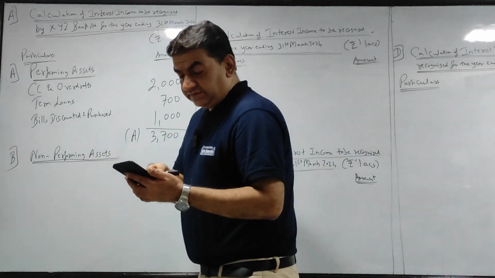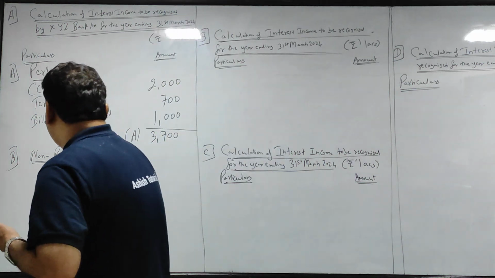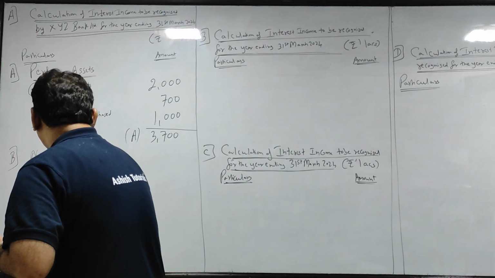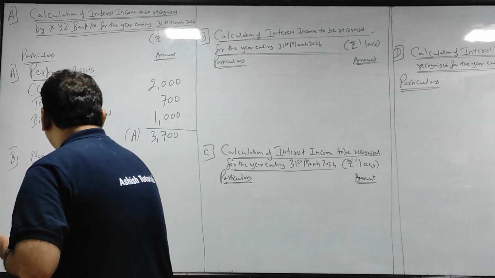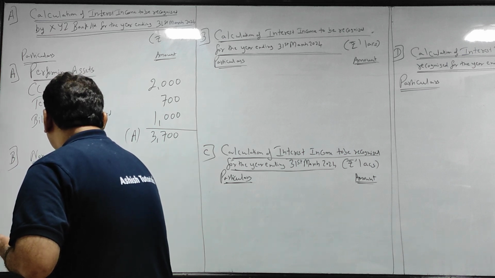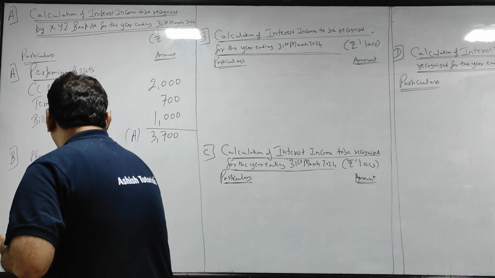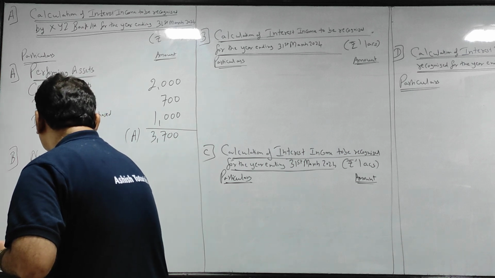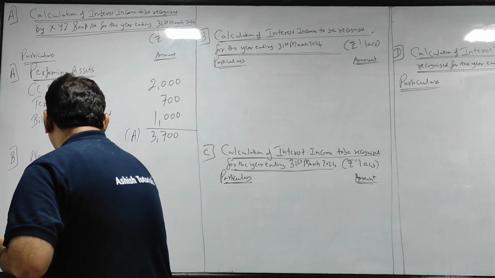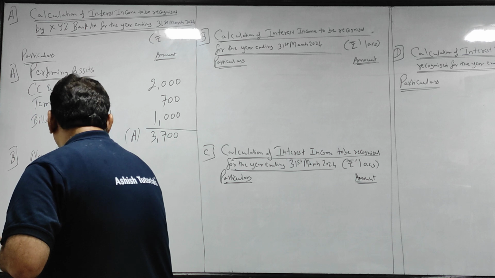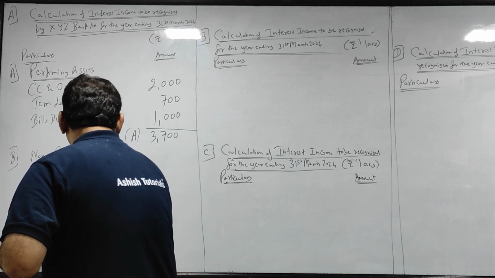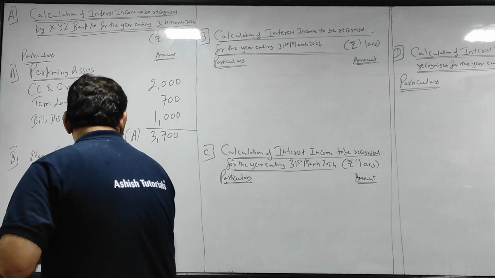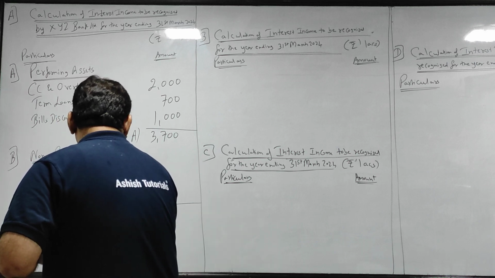Let's write the same classification as per the question: CC and overdraft, term loans, bills discounted and purchased.